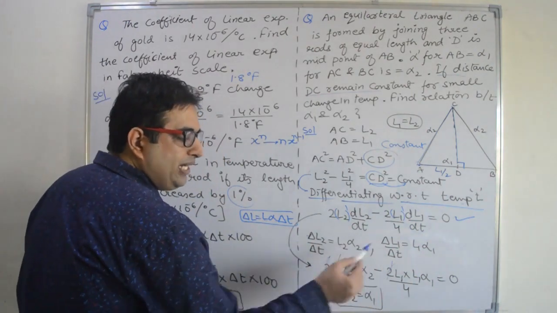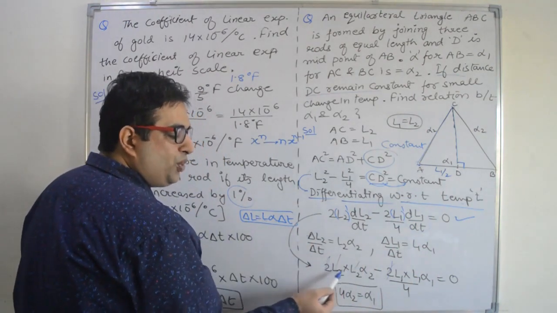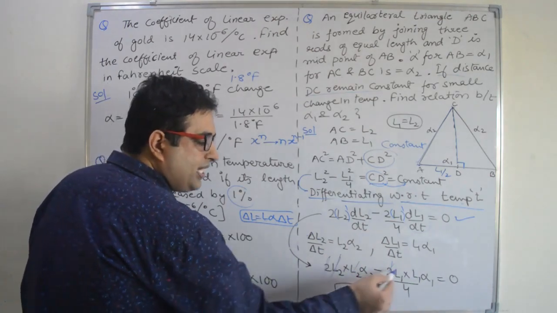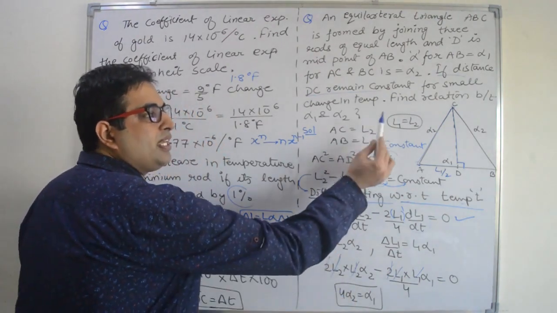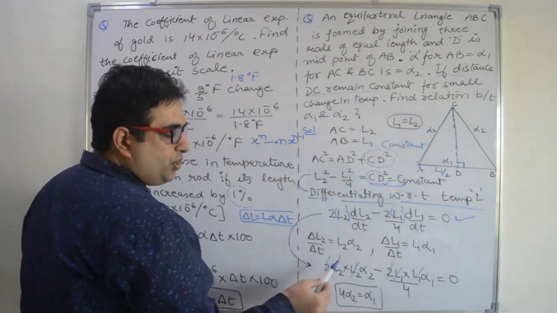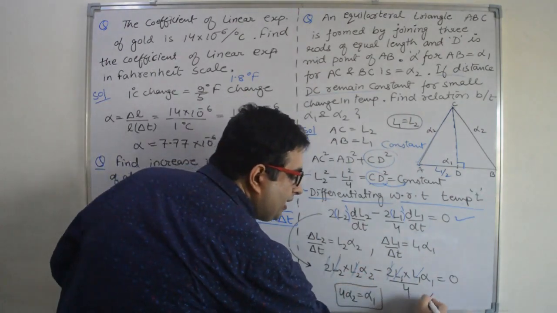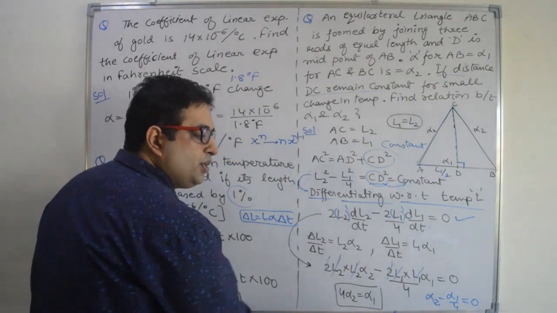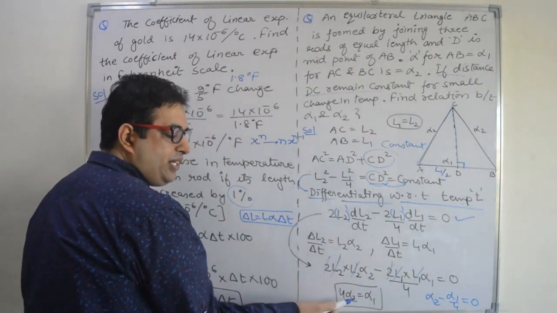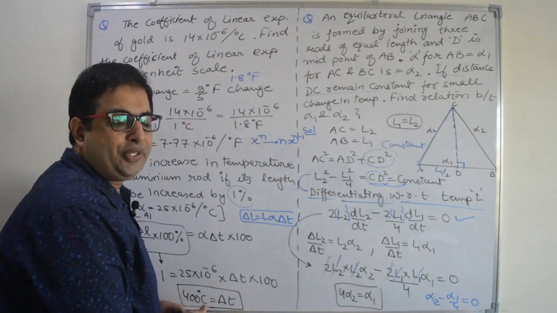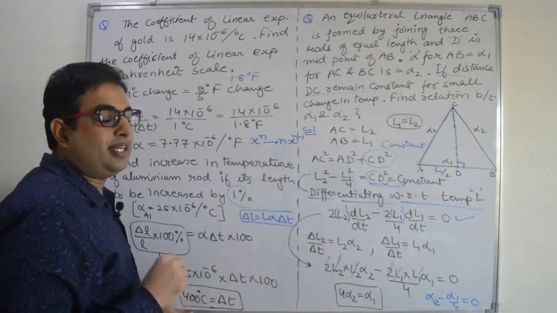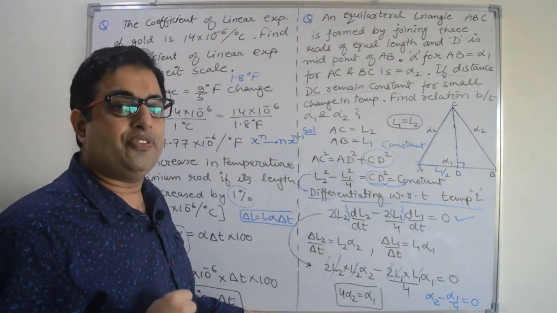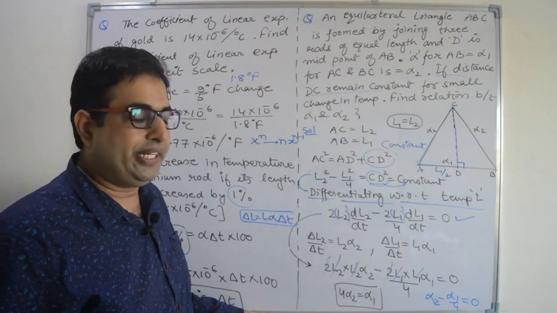Now L1 and L2 will cancel out because magnitude wise both are equal. So they will cancel out and we will get alpha 2 minus alpha 1 by 4 is equal to 0. So from this you will get alpha 1 is equal to 4 alpha 2. Right? This problem is related with differentiation. If you have doubt in differentiation, then you can see the video lecture of differentiation. Right?